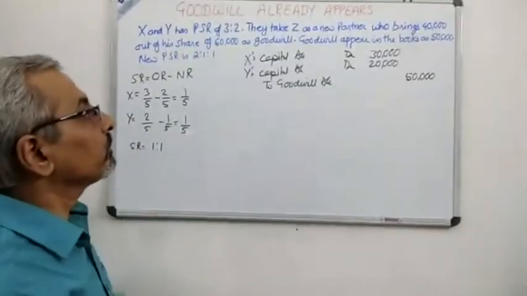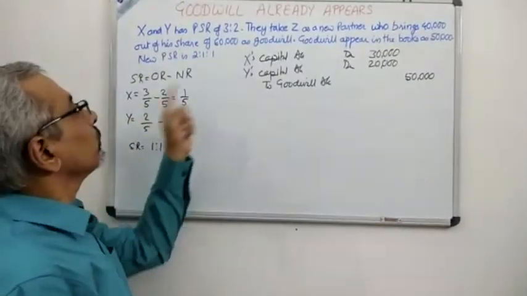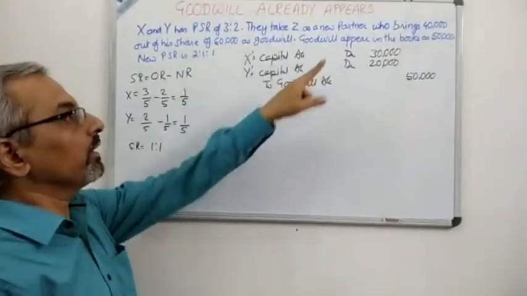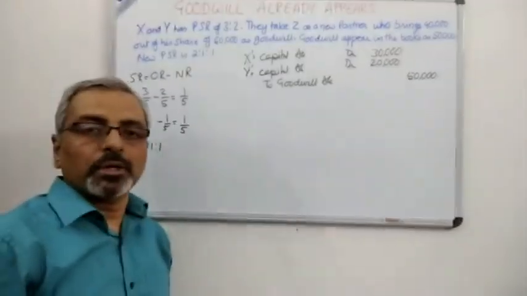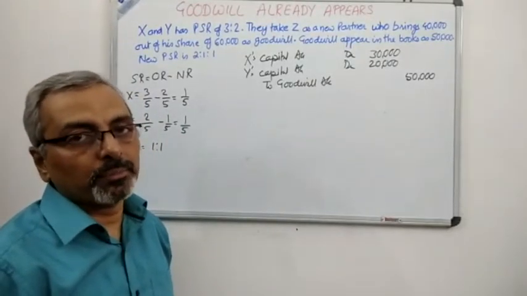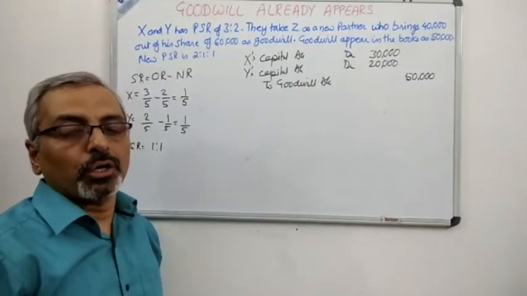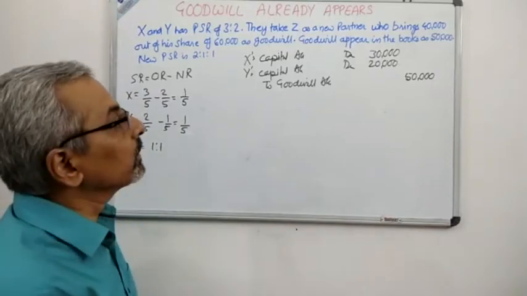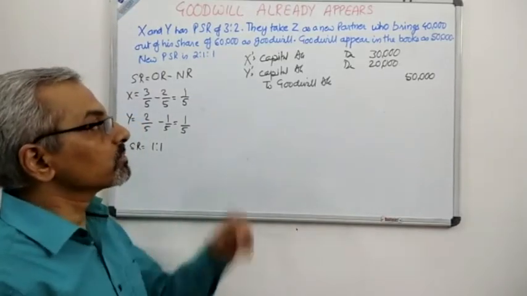The second treatment, you can see over here, goodwill of the new partner is 60,000, but he is able to bring only 40,000. We can pass two separate journal entries, or we can pass just one journal entry. I'll show it by passing one compound journal entry of that. Now you can see over here the goodwill he has brought in is 40,000.